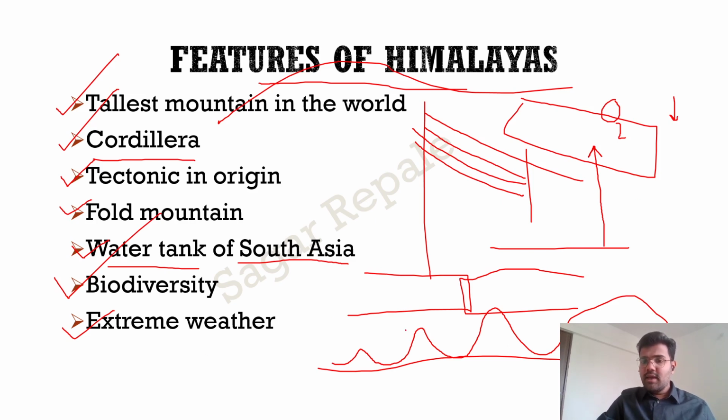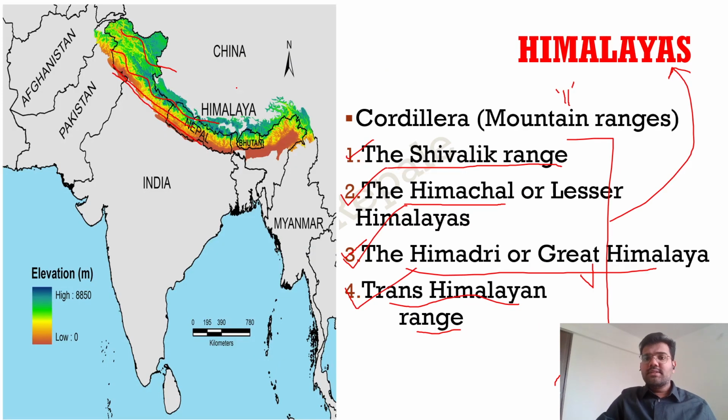At the higher levels in the Himalayas, the oxygen level is less. They are colder, so extreme weather is there. Next, so these are the basic features. I hope the features are clear. Now, let us see the divisions of Himalayas.